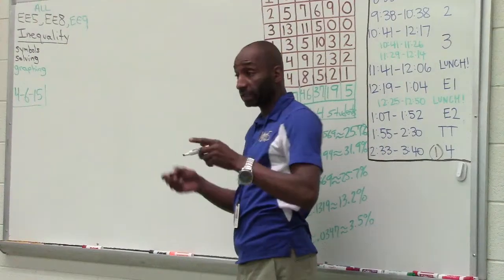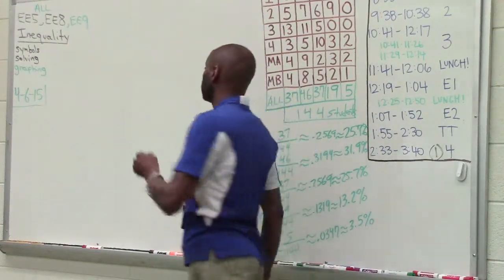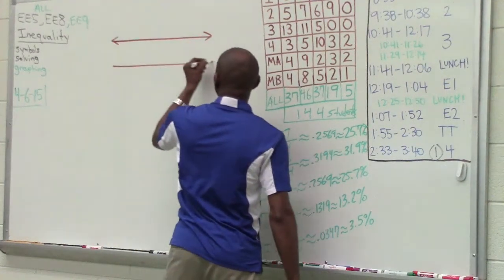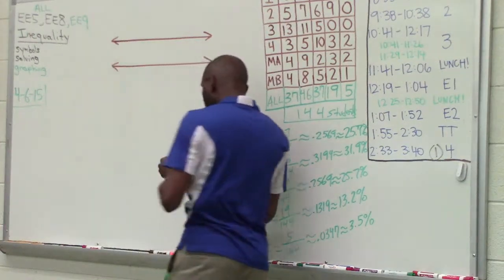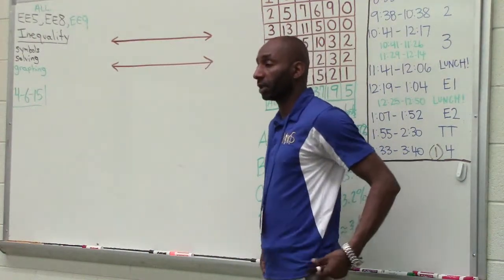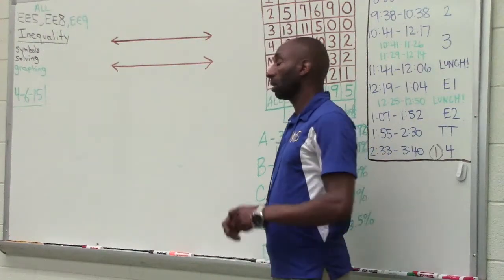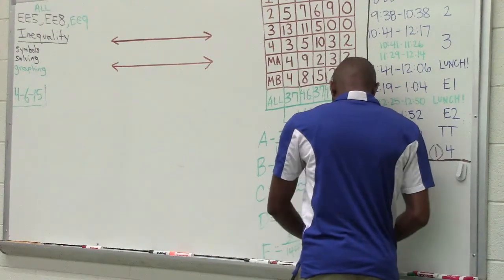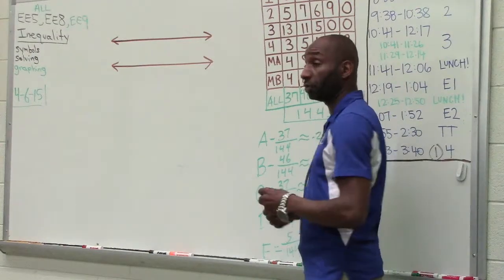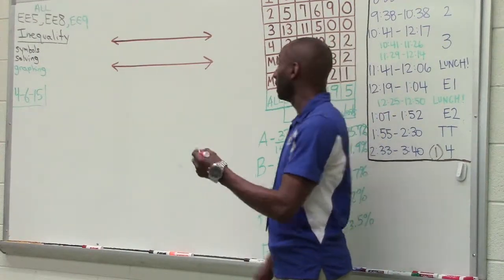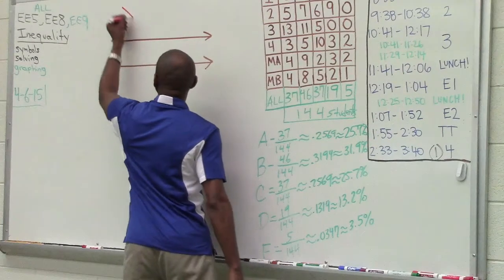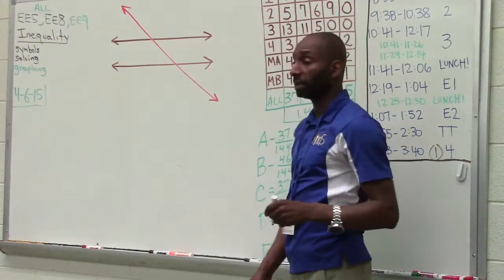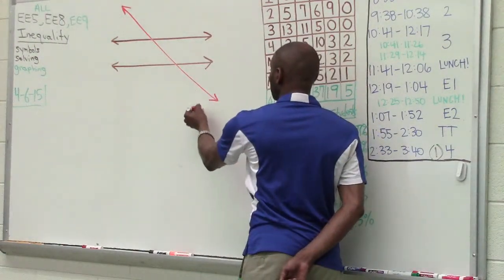They start this way. This is the 8th grade portion that you absolutely have to positively know. You have to know about parallel lines. So parallel lines are basically 2 lines of equal distance apart that will never intersect. Now, the most important part, which you should have learned a little bit of in 7th grade, is that these parallel lines will now be intersected by another line. And that line is called a transversal.